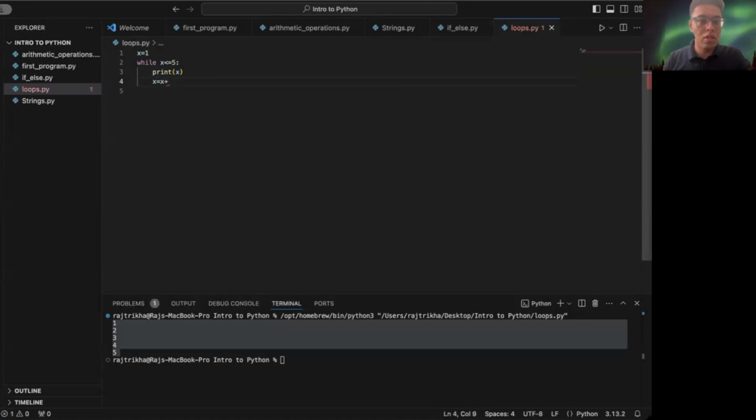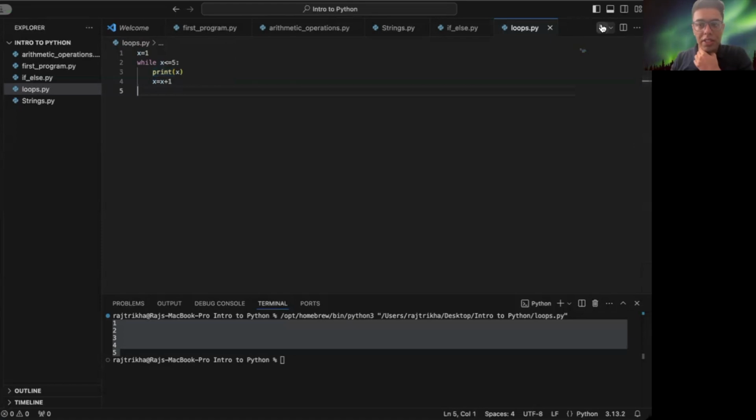So what this does is that in the first iteration, x is 1, it prints 1, then x equals 1 plus 1, that is 2. And it checks here, 2 is smaller than or equal to 5, again prints 2, then goes on, then 3, 3 is smaller than 5, again goes 4, then prints 4, then for 5, it would print 5, but when it comes to 6, no, 6 is not smaller than or equal to 5, so it would stop there.